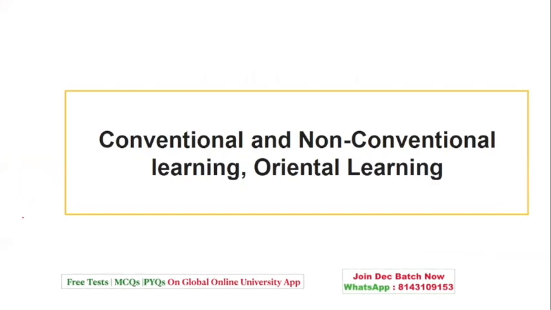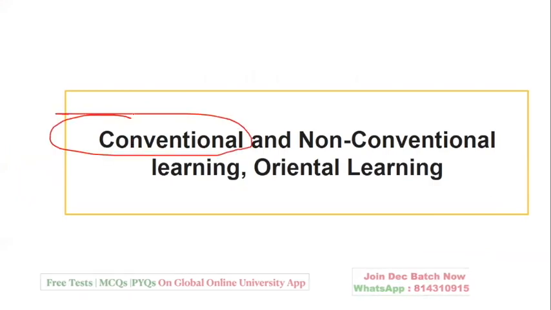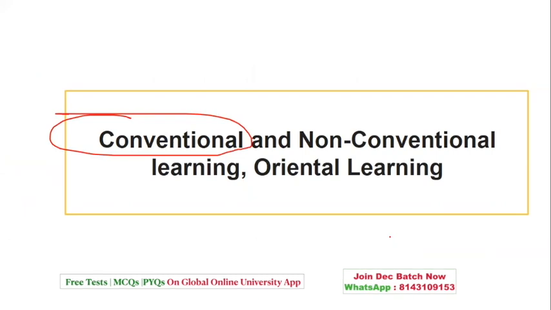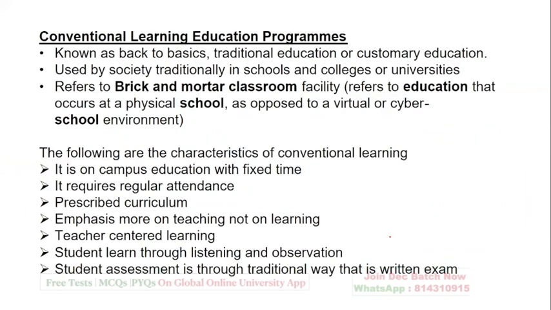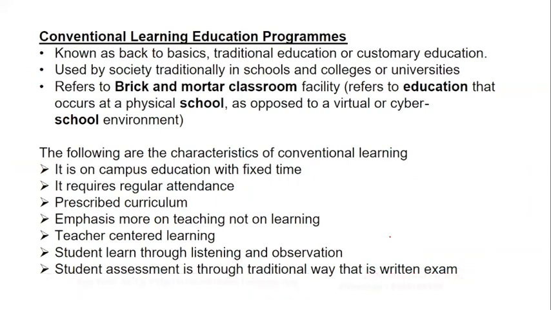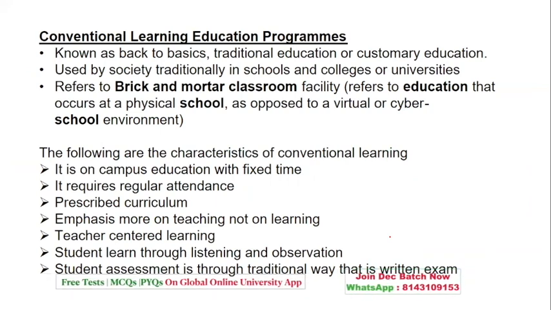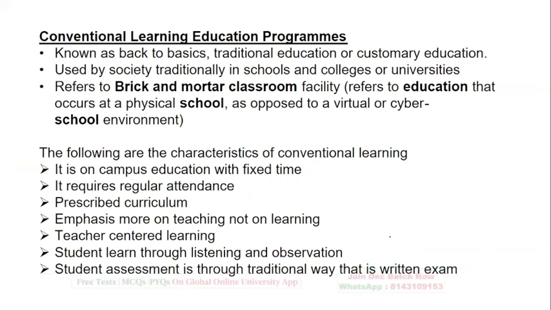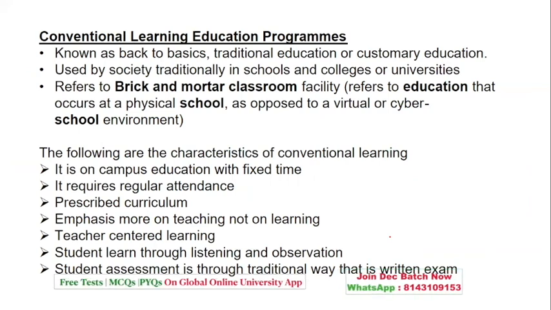Now, coming to the methods, that is conventional, non-conventional, and oriental learning. Let's understand what this conventional mode of learning is. It's traditional, back to basics, your physical mode of learning, also called brick and mortar classroom facility. It refers to education that occurs at a physical school, as opposed to a virtual and cyber school environment.